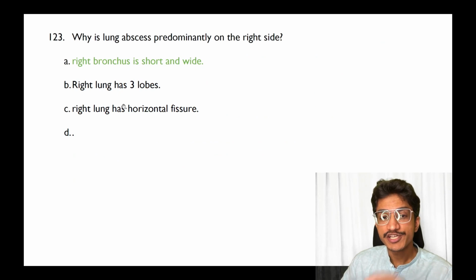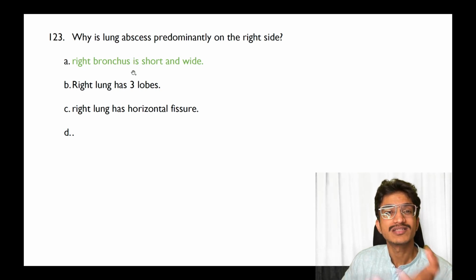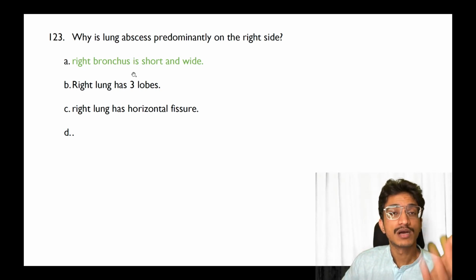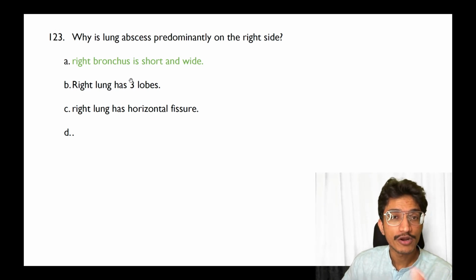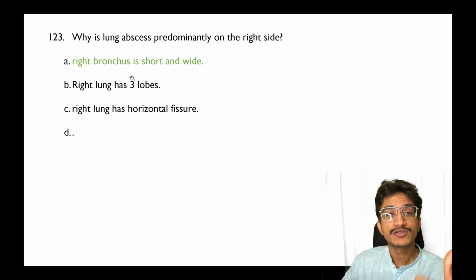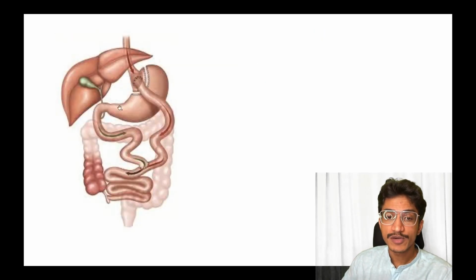Moving on to the next question, that is why is lung abscess more on the right side, very predominant and easy answer, because the right bronchus is shorter, wider and more straight, compared to the left side. So any foreign body, any infective foci will travel faster and first to the right side than the left side.